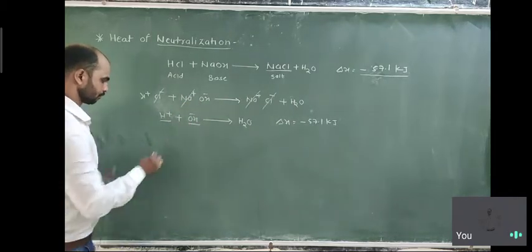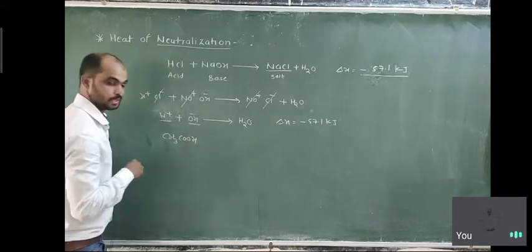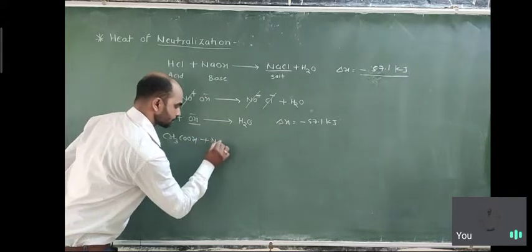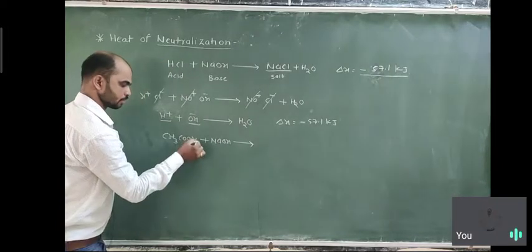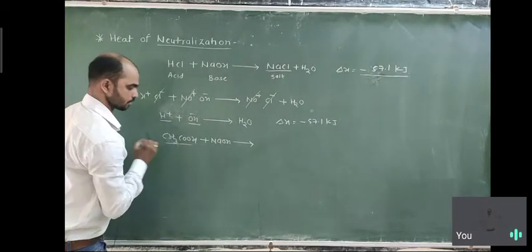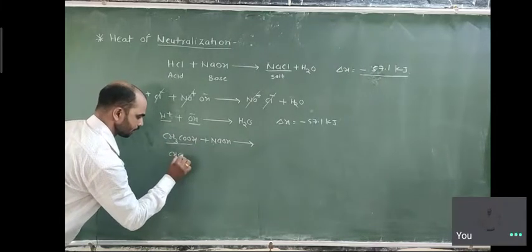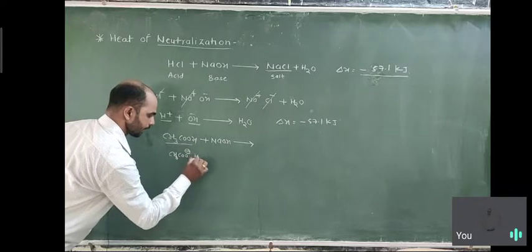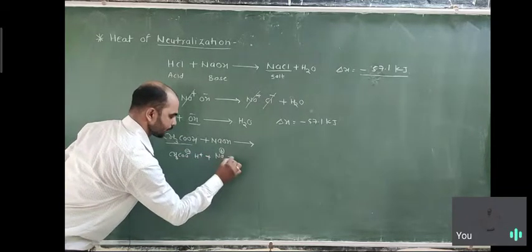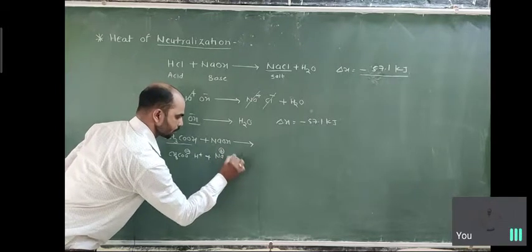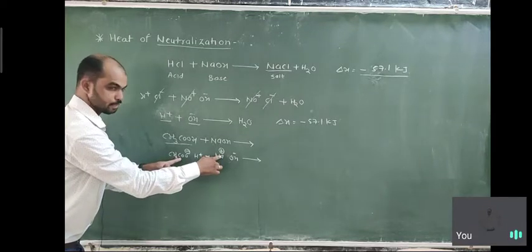For example, suppose we consider acetic acid when it reacts with NaOH. Acetic acid produces H plus and CH3COO minus, so here is the ionization: CH3COO minus and H plus. Plus the NaOH, how does it ionize? Na plus and OH minus. So the positive part attaches to the negative part of the acid.